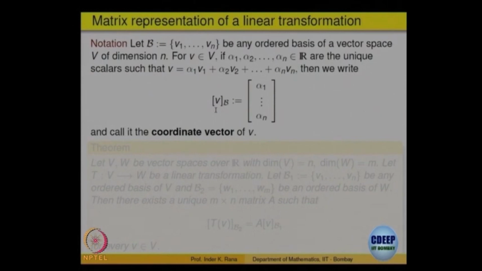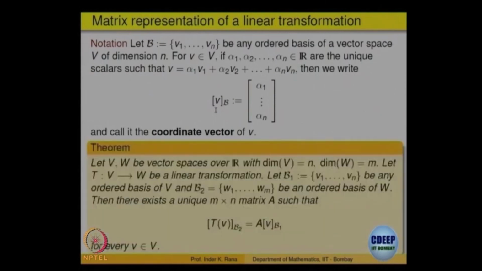So, what is the theorem? The theorem says the following: if T is a linear transformation from V to W, where the dimension of V is n and the dimension of W is m, then fix an ordered basis V1, V2, Vn for V. For W, whose dimension is m, fix an ordered basis W1, W2, Wm.